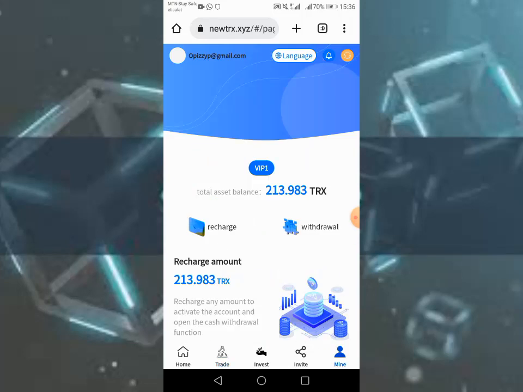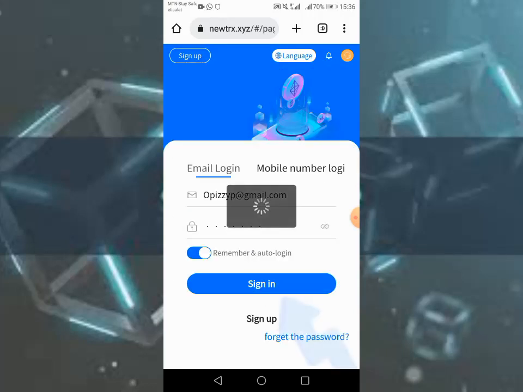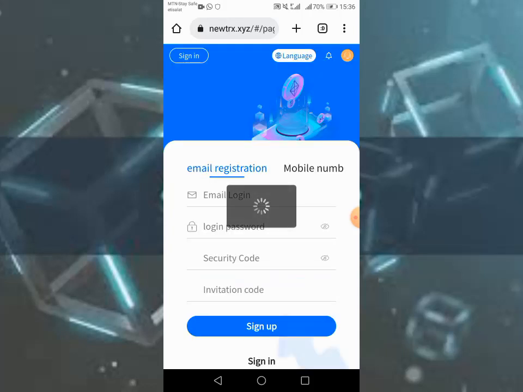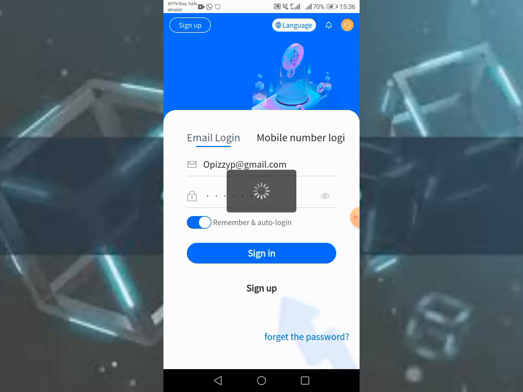On how the platform works, registering is very simple. You just have to put your email here, your login password, and security pass. After that, you sign up your account. You have finished your registration.